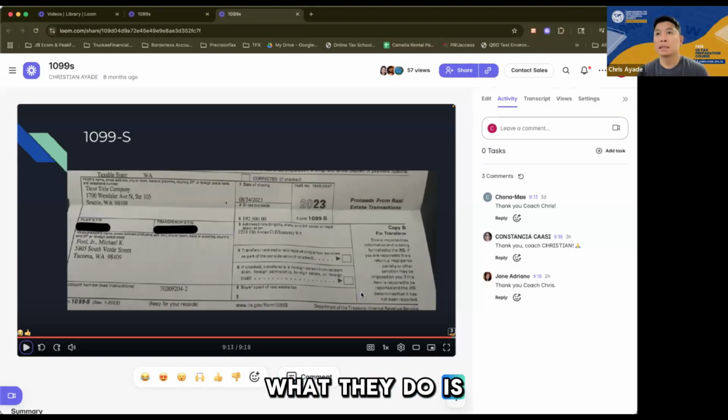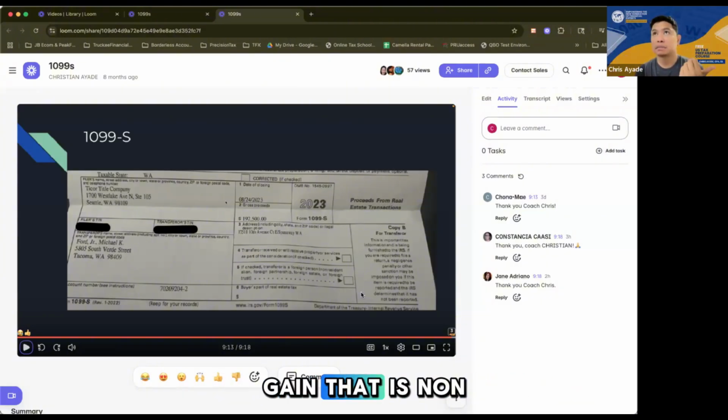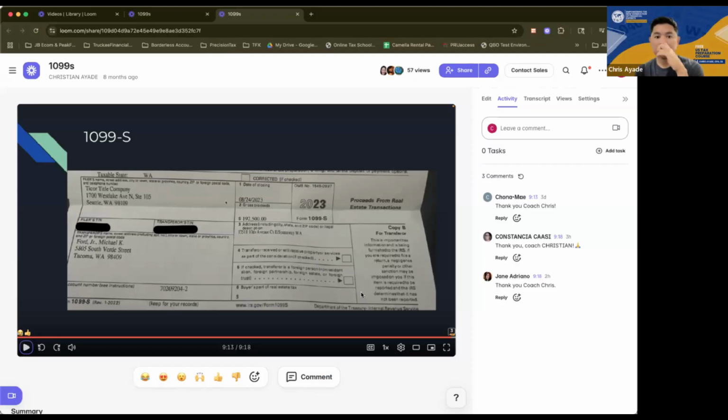And what they do is they sell their primary house, and provided they qualify under the provisions in selling a primary house, they may not pay tax on the capital gain, right? If the capital gain is very large, for married couples I think there's about 500,000 of gain that is non-taxable. For single, about 250,000. But there are requirements for that. So that's one reason why they would sell their houses and buy another one.